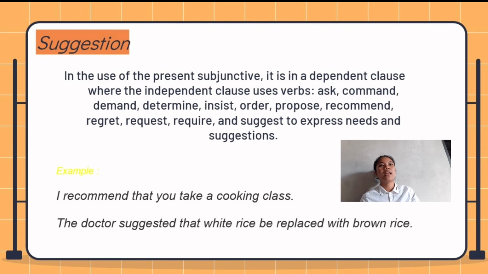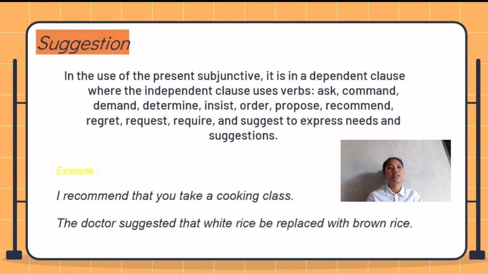And the last one is suggestion. The present subjunctive is used in a dependent clause, where the independent clause uses verbs like ask, command, demand, determine, incite, order, propose, recommend, regret, request, require, and suggest to express needs and suggestions. For example: I recommend that you take a cooking class.